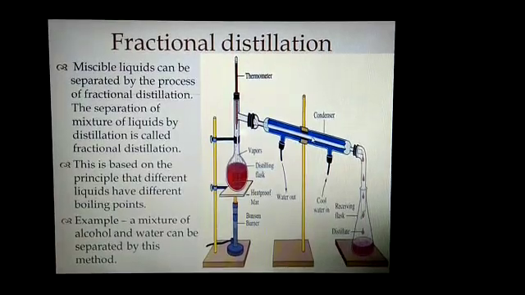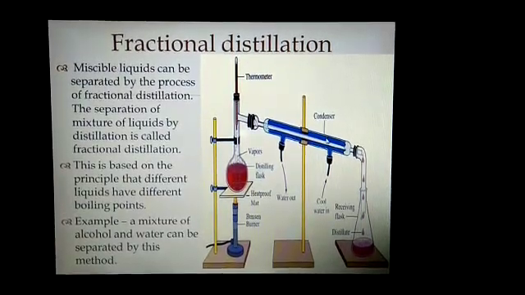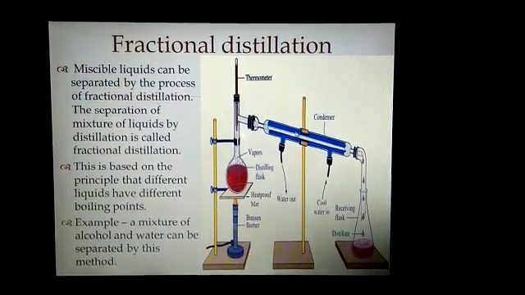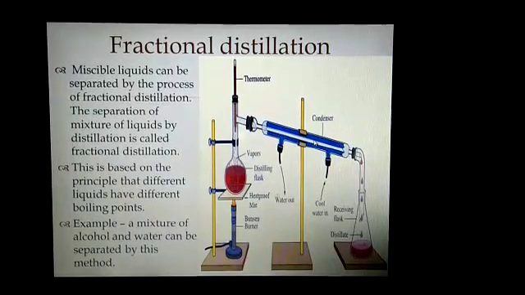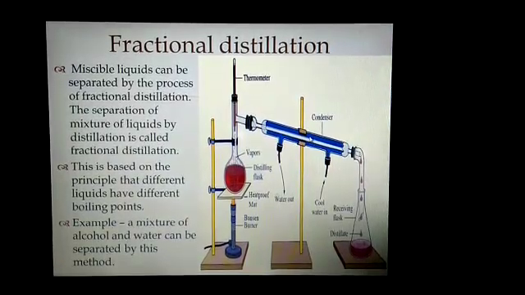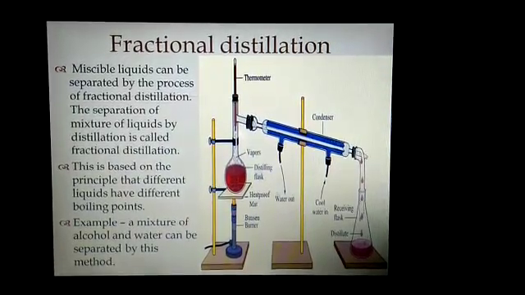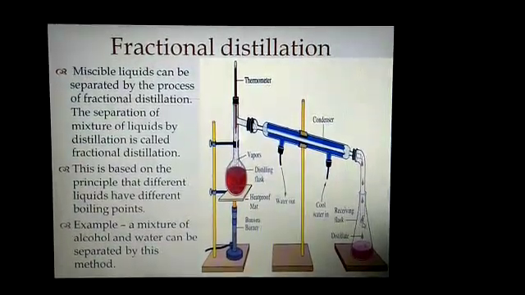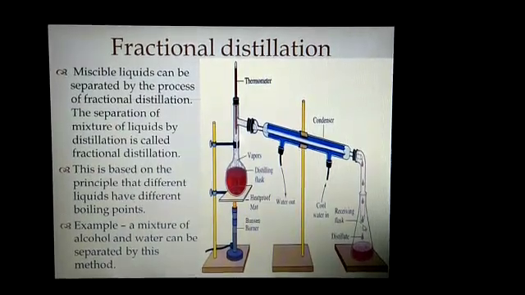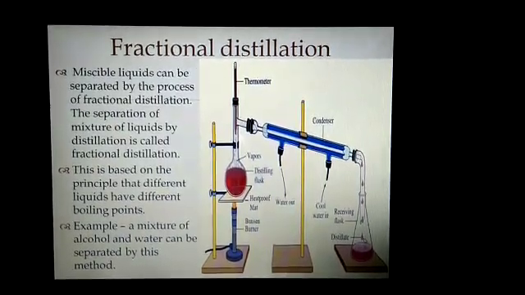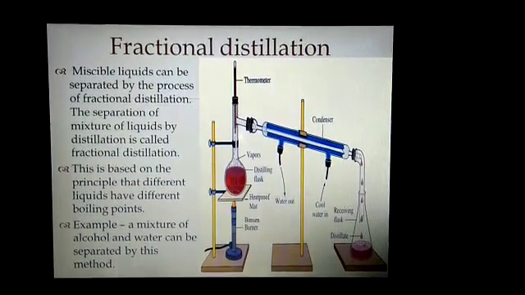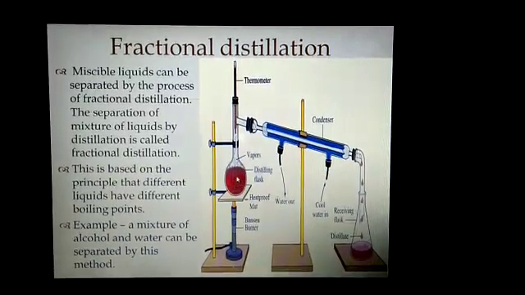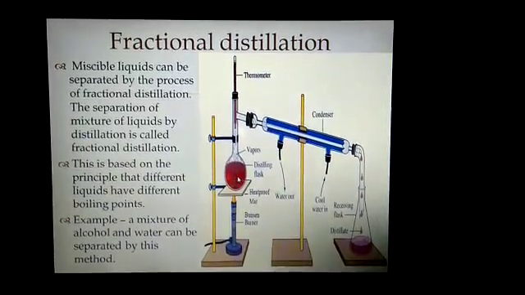and this condenser contains cold water. So when the vapor of alcohol will pass through the condenser, it will cool down and convert into water droplets, and drop by drop the alcohol will be collected in the receiving flask, and that collected alcohol is called as distillate. And as the water has higher boiling point, that will be left behind in the distilling flask.